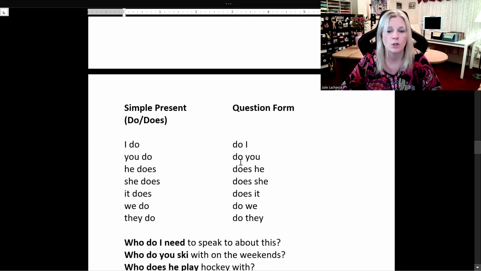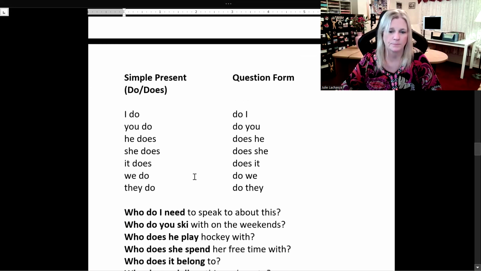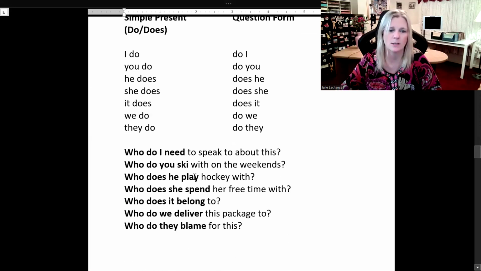I do. Do I? You do. Do you? He, she, it does. Does he, she, it? We do. And question form, do we? They do, question form, do they? Sample sentences with question form using who.